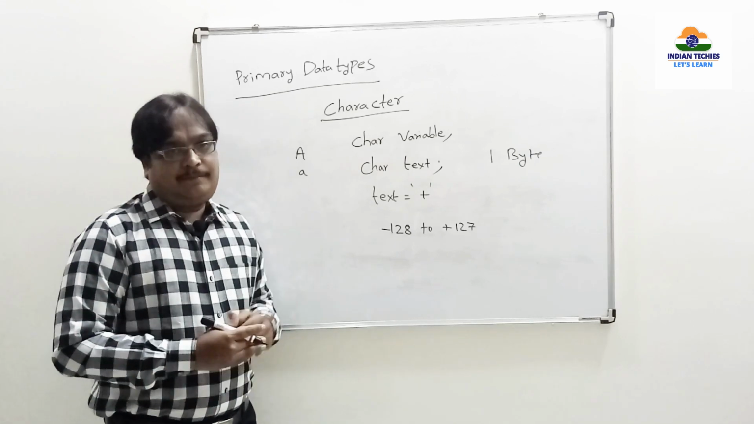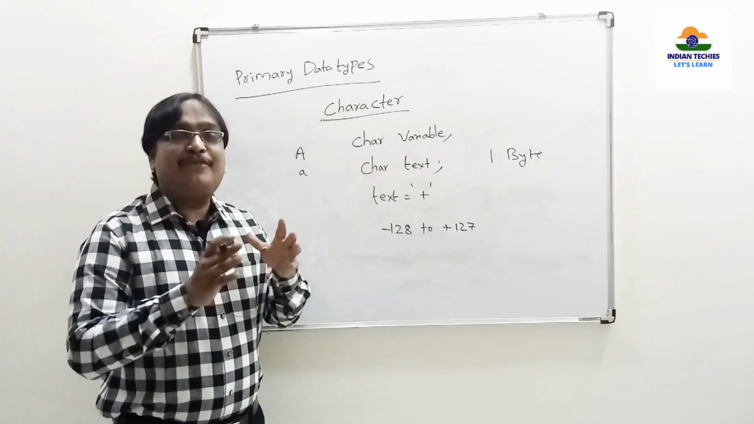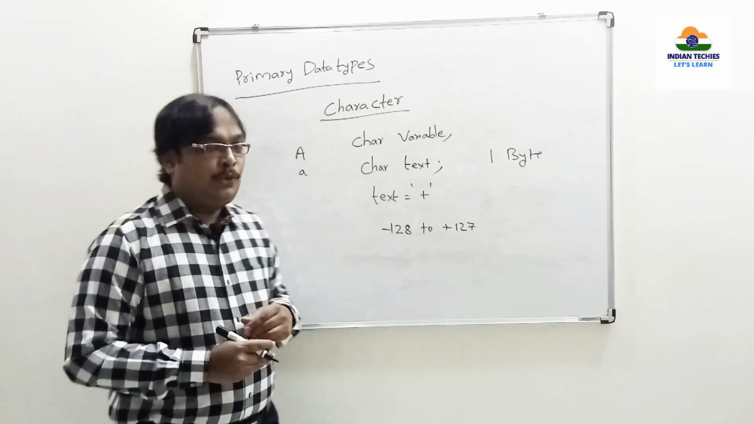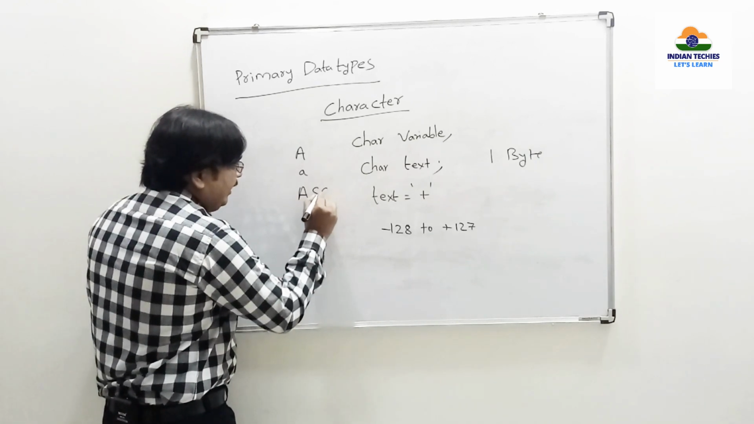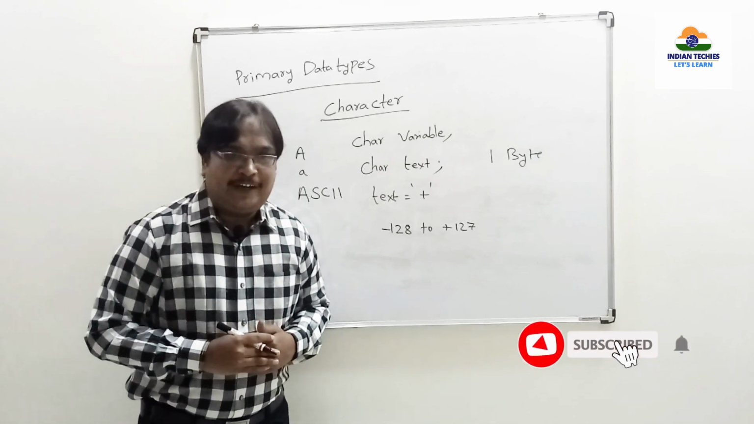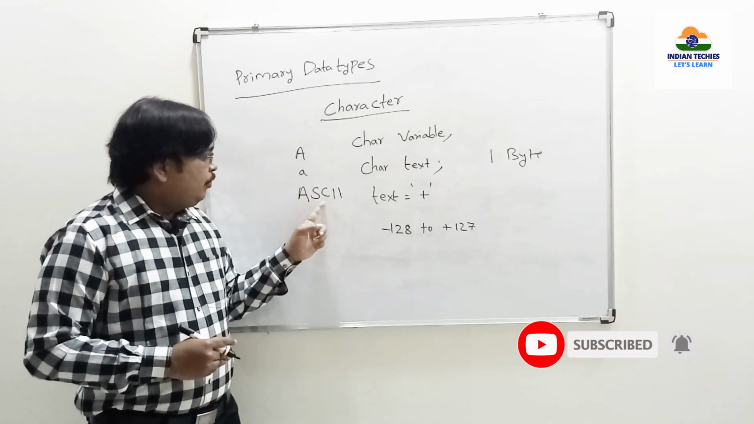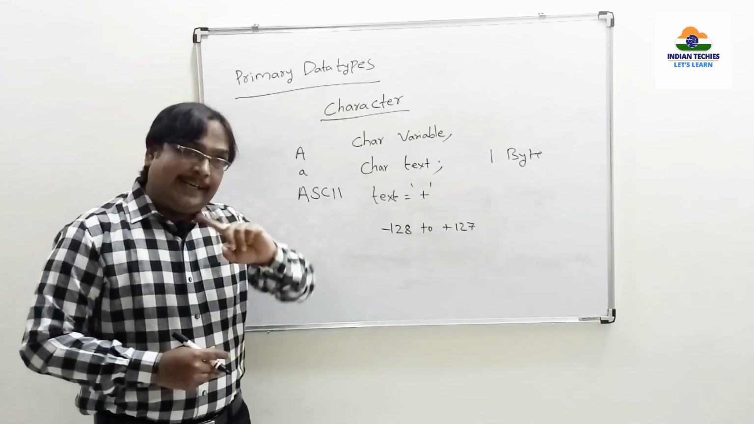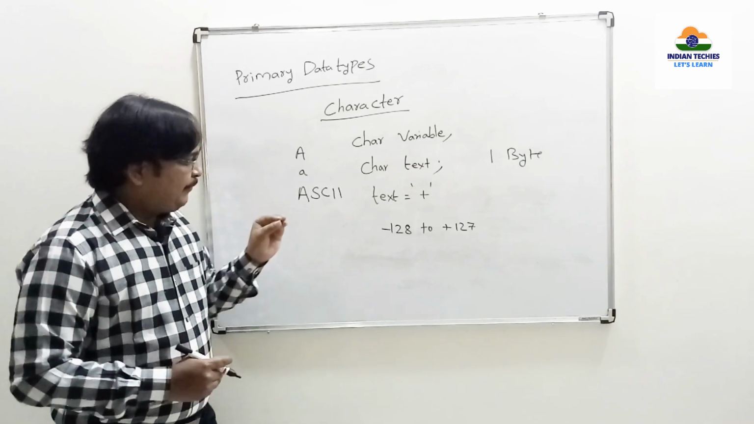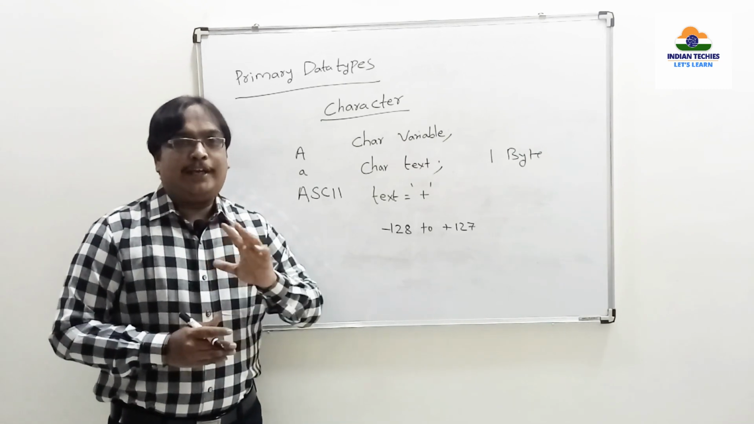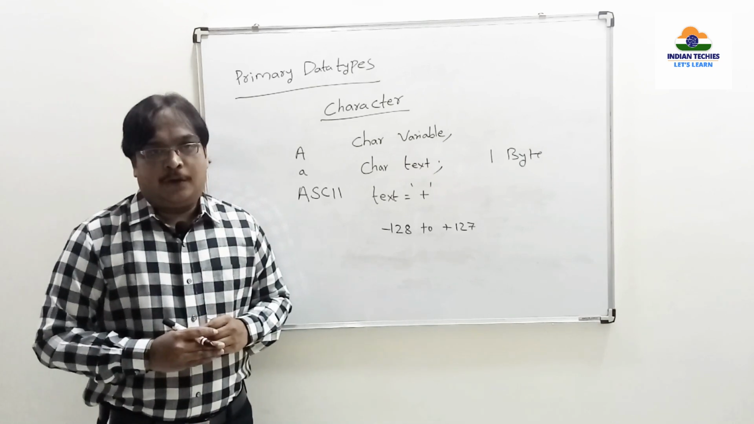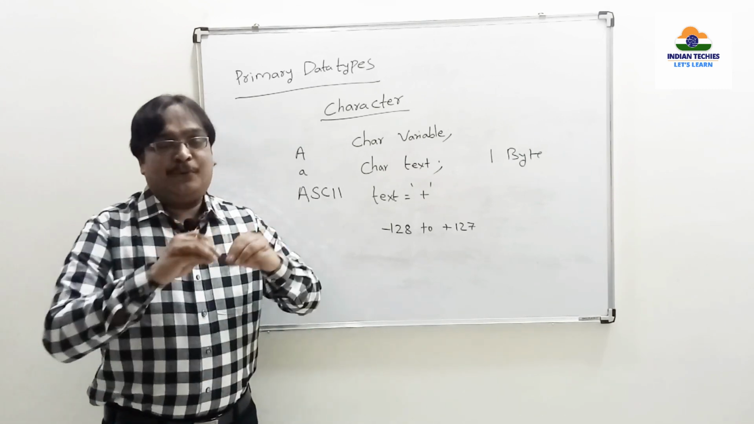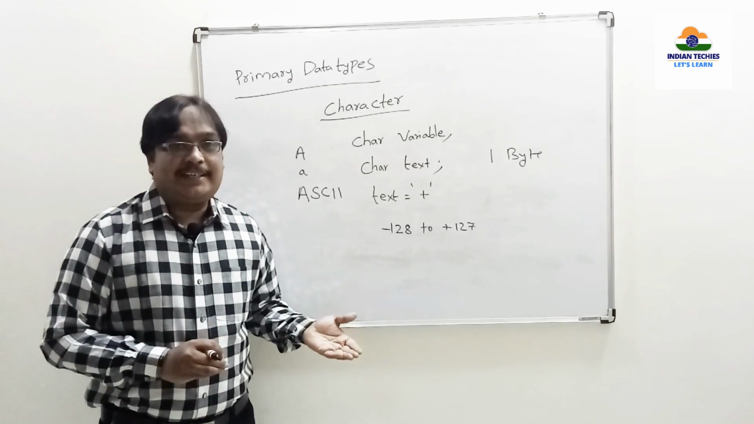Every character in C, that is alphabets, special symbols, numbers, every character in C is mapped with a unique value. That value is called ASCII, American Standard Code for Information Interchange. Every character in C internally has one value. Suppose capital A has 96 and small a has 65. Whenever you enter a capital A, internally it is recognized as 96. Whenever you enter a small a, internally it is recognized as 65.